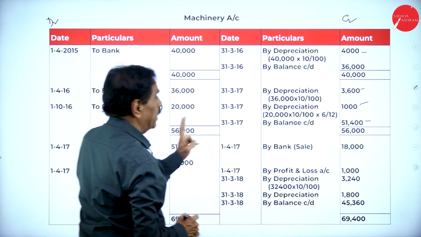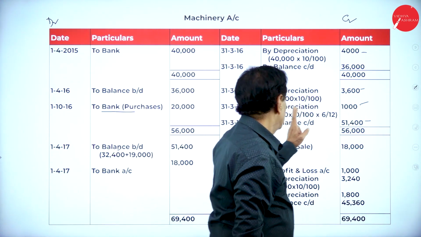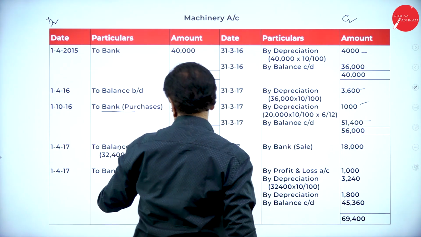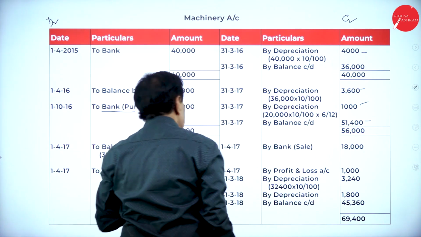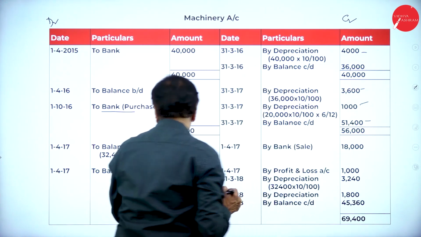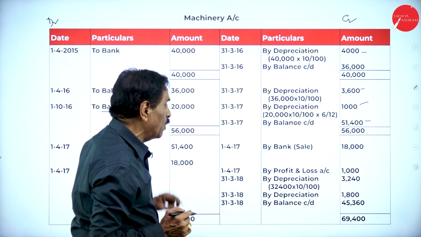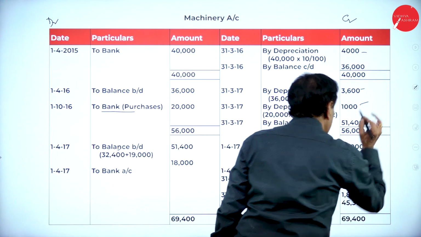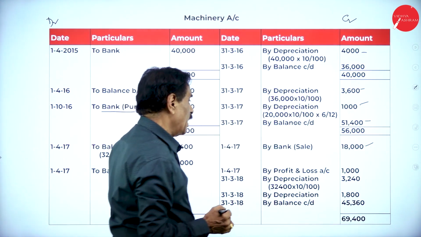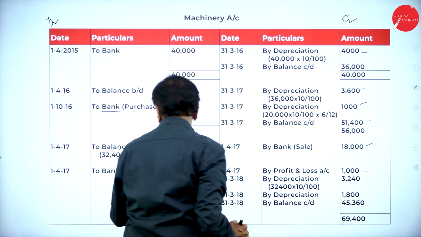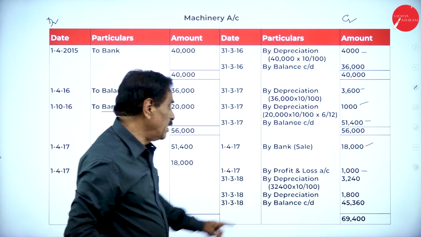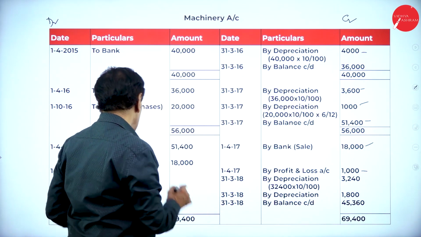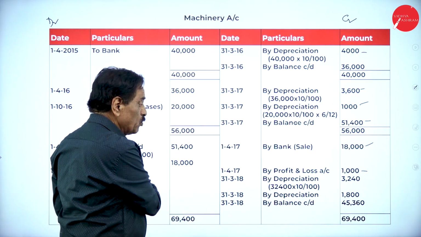So there are two machineries. First machine, the old machinery, how much? 36,000 minus 3,600 is 32,400. 20,000 minus 1,000 is 19,000. This second machinery has been sold. So what's the value? 19,000. It has been sold for how much money? 18,000, at a loss of 1,000. What's the value? 19,000. Sold for 18,000. How much loss suffered? 1,000.